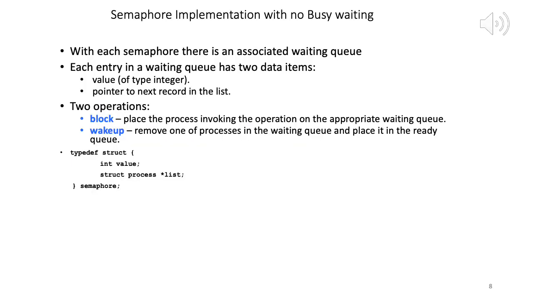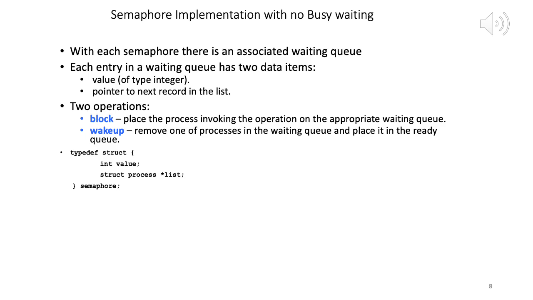Okay, so now I am on slide 8, and we talk a bit about this solution in which we are implementing the semaphore but without busy waiting. Note that in the original implementation that we discussed earlier, we do have busy waiting. Here we modify the semaphore implementation so that we avoid the busy waiting. With each semaphore there is an associated waiting queue, which is populated by processes or threads which are waiting on that semaphore.